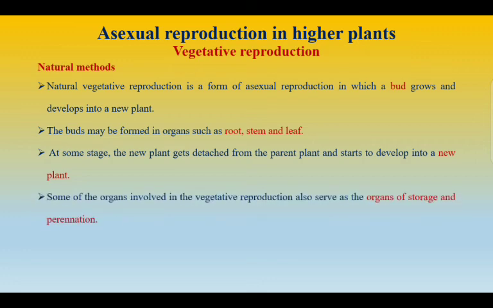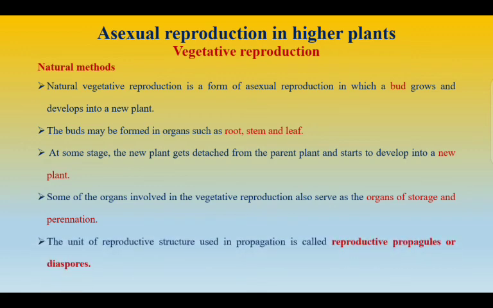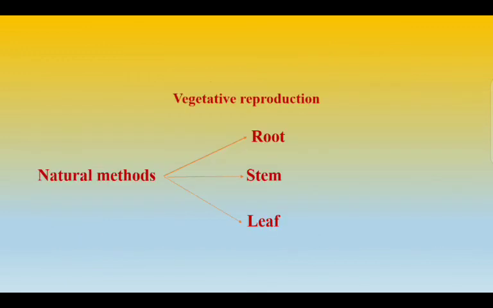So sometimes the organs involved in the vegetative reproduction also serve as organs of storage and perennation. So the unit of reproductive structures that is used in propagation is called the reproductive propagules or diaspores.